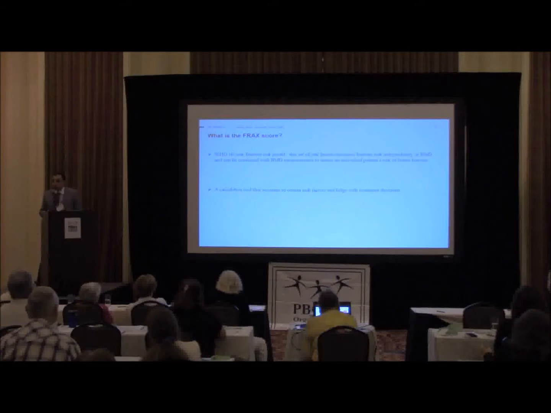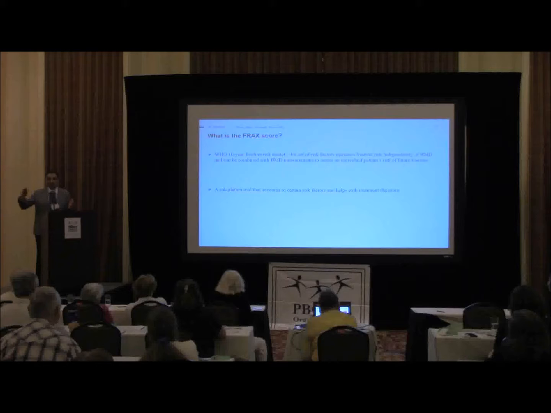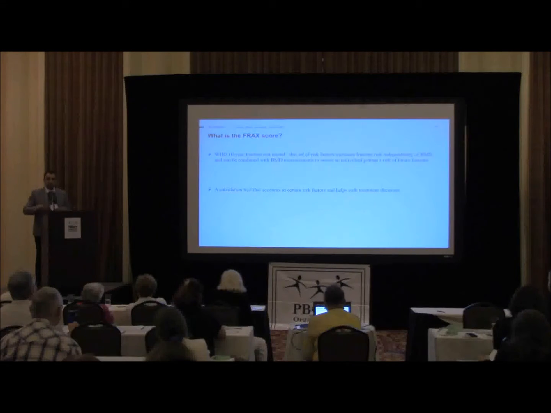So what else do we use to try to quantify, if you want, the risks of osteoporosis, and more specifically the risk of osteoporotic fracture? If you're in the osteopenia range, you're not a clear indication to start therapy. There are other methods to see who is at higher risk than others, other than taking a good history and family history and social behaviors. There's a score we use called the FRAX score.